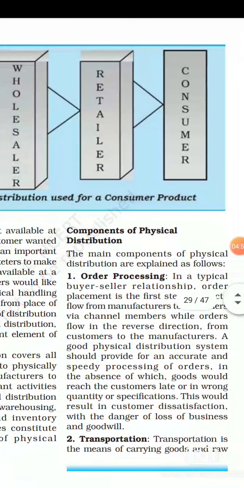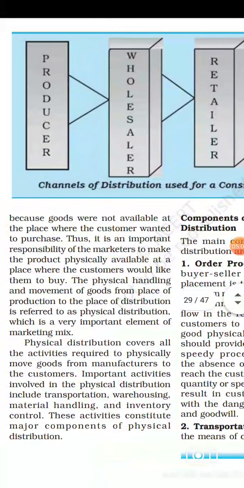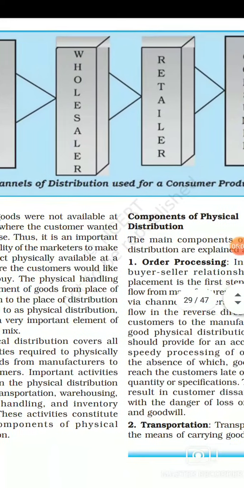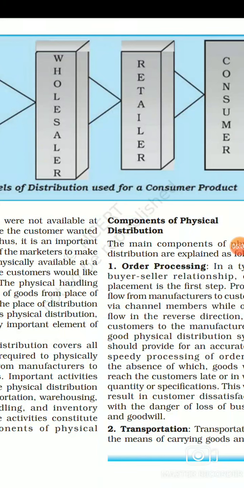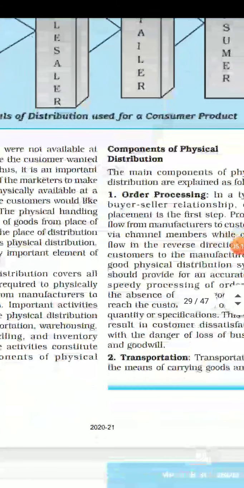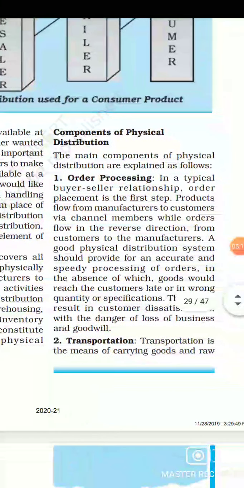In between your producer and consumer, we will have a wholesaler, we will have a retailer, and there are lots of agents working within this wholesaler and retailer also, right? Now let's see the components of physical distribution.